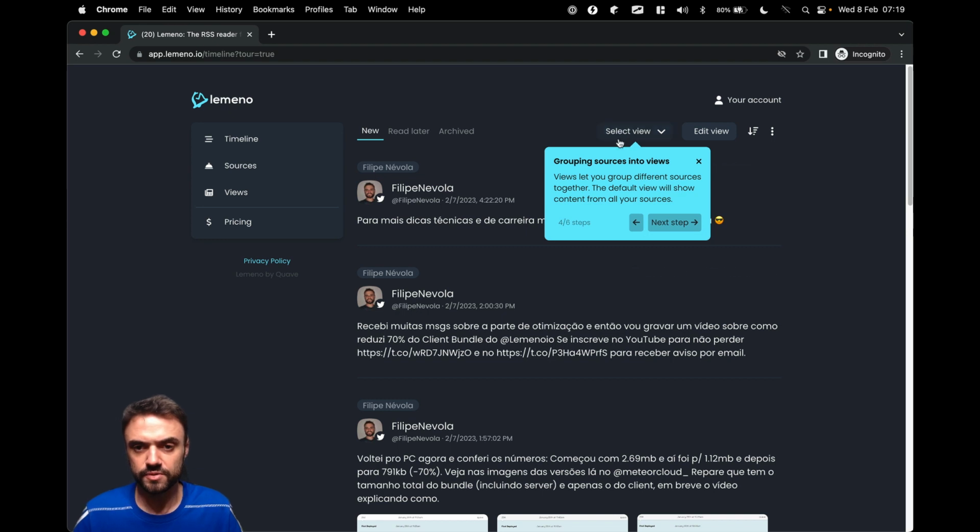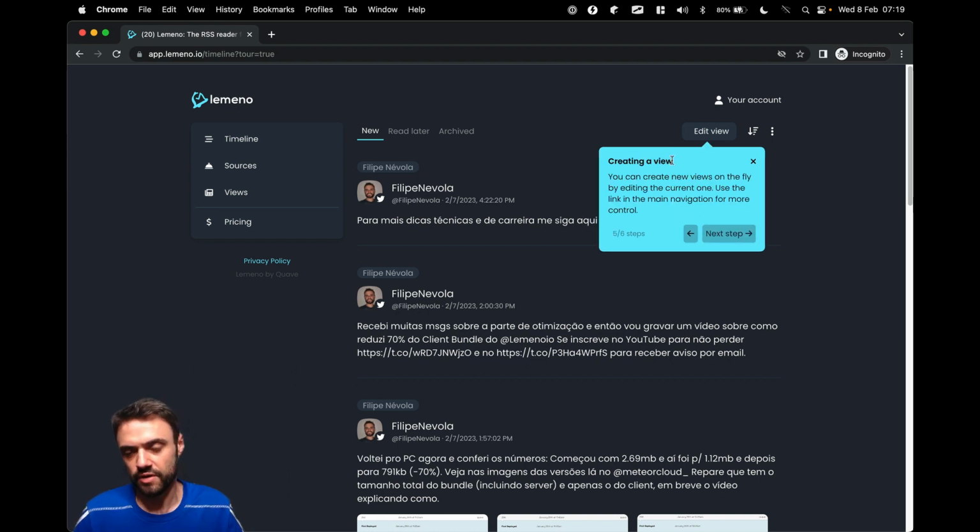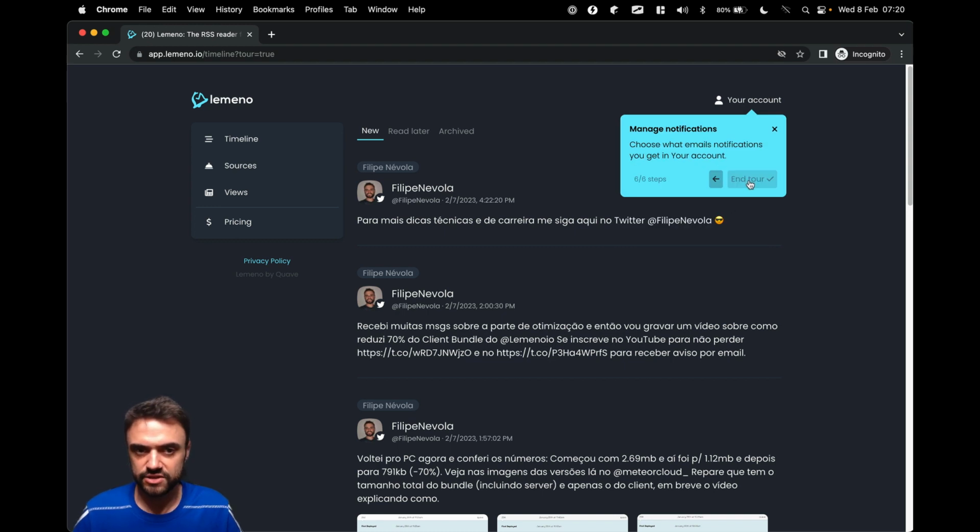You can also group your sources into views. So I have, for example, my tech YouTube, my cook YouTube, different topics grouped in different views. So I know where I want to spend my time first. To create a view, you can just click here and edit it, see everything that is there, select the filters, and also manage notifications.